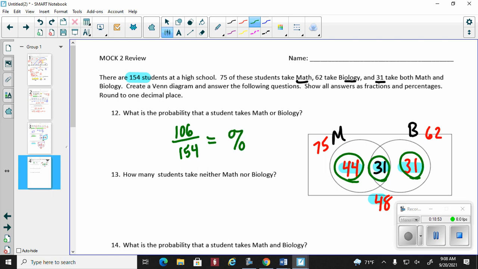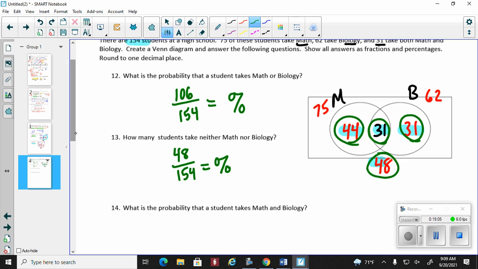All right. How many students take neither math or biology? Well, neither is on the outside. 48 divided by 154. Give me the percentage. Lastly, what is the probability that a student takes math and biology? That is a both. 31 divided by 154. Give me the percentage.